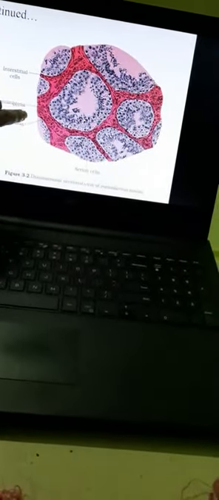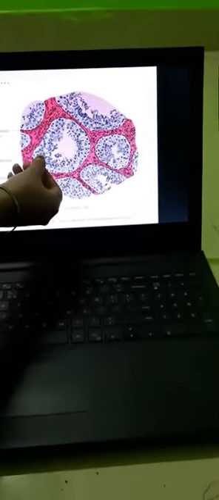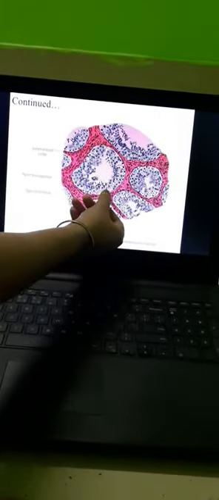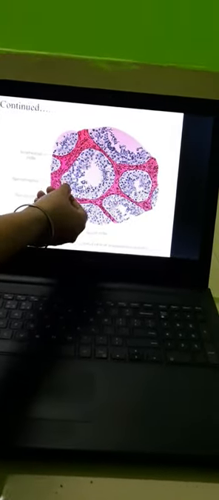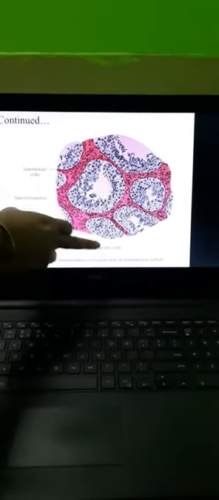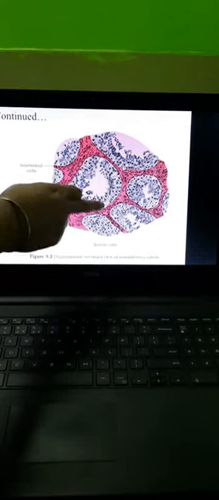Now what are spermatogonia? You can see these are all spermatogonia. The testis is lined with spermatogonia. Spermatogonia are the cells which produce these spermatozoa, and these spermatozoa will find their nourishment with the Sertoli cells.